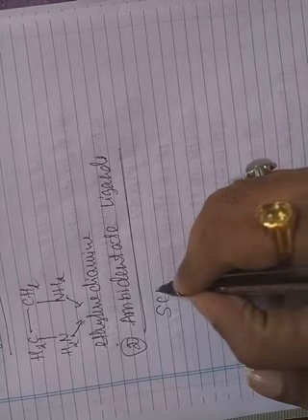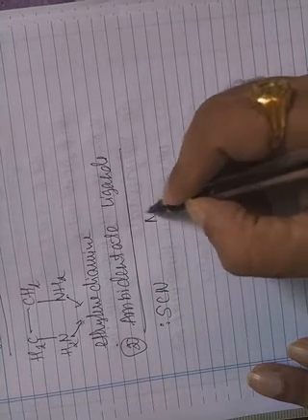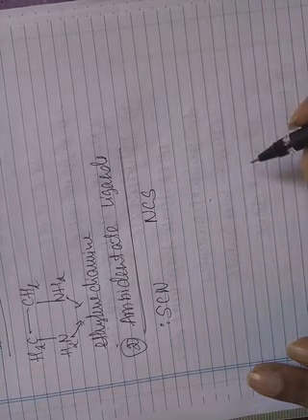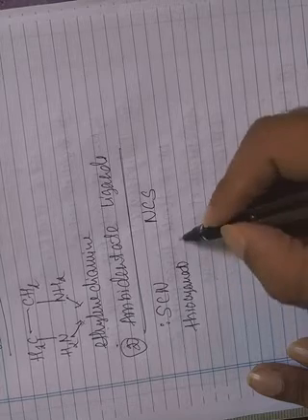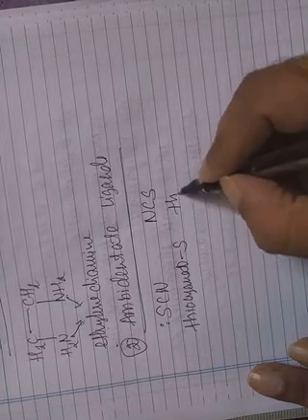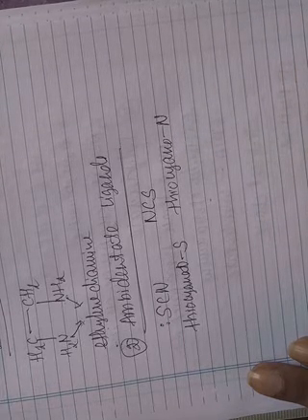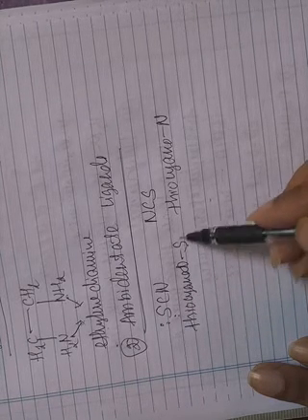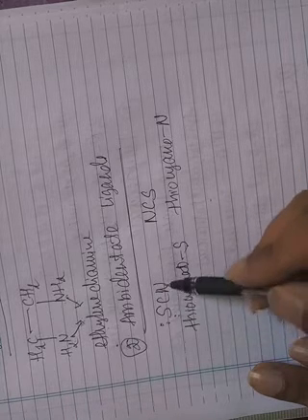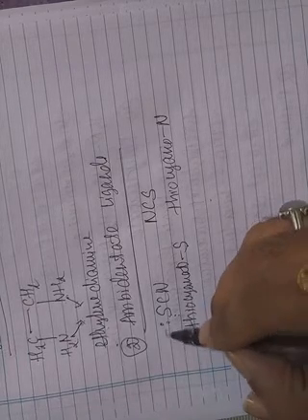For example, SCN, thiocyanato S, and NCS, thiocyanato N. In the first example, thiocyanato S, the S indicates that this ligand donates the electron pair from the sulfur atom.